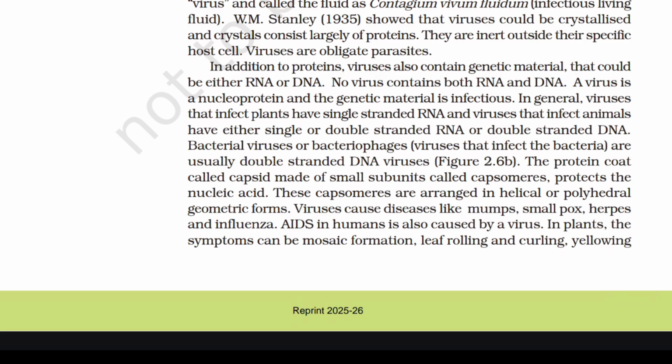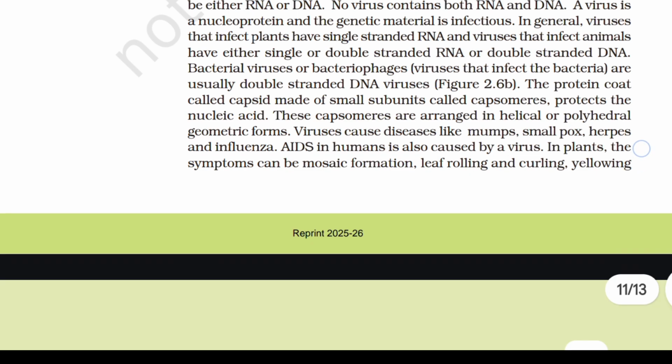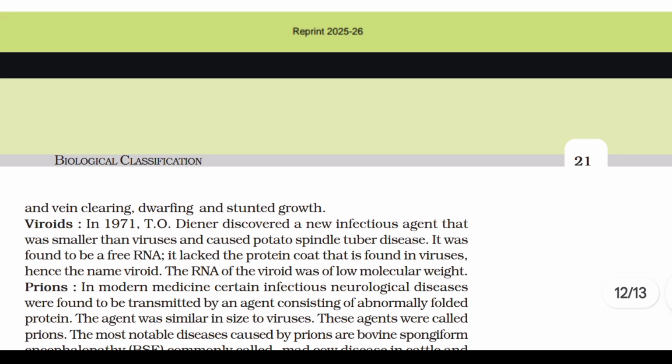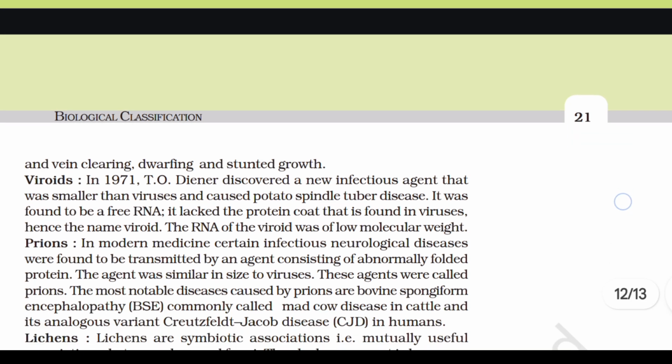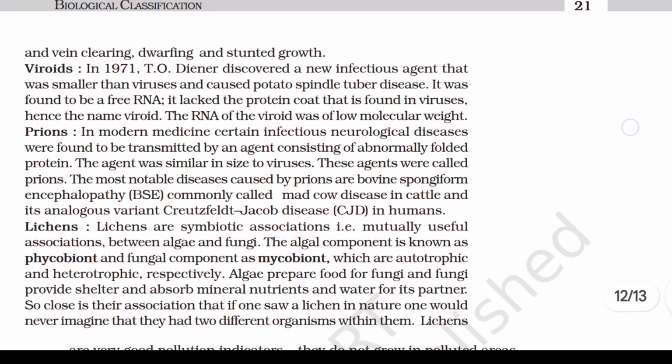Viruses cause diseases like mumps, smallpox, herpes, and influenza. AIDS in humans is also caused by a virus. In plants, the symptoms can be mosaic formation, leaf rolling and curling, yellowing and vein clearing, dwarfing, and stunted growth. Viroids. In 1971, T.O. Diener discovered a new infectious agent that was smaller than viruses and caused potato spindle tuber disease. It was found to be a free RNA. It lacked the protein coat that is found in viruses, hence the name viroid. The RNA of viroid was of low molecular weight.